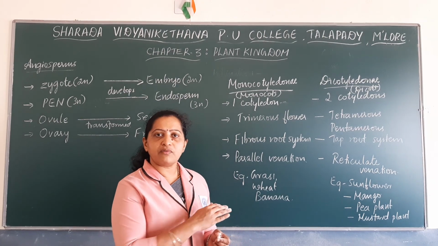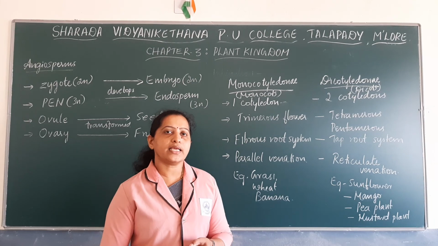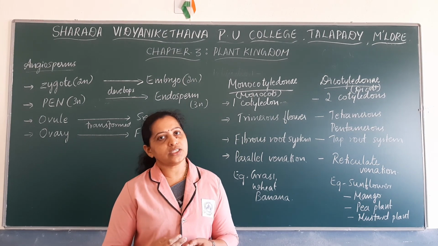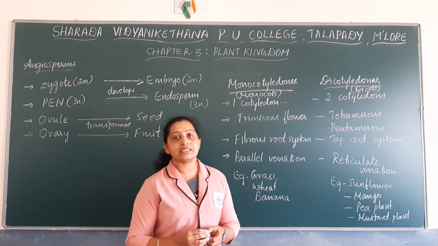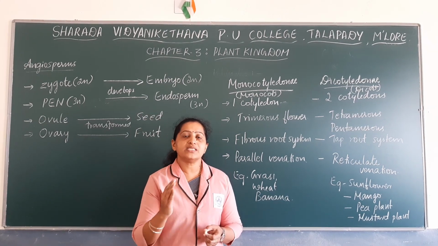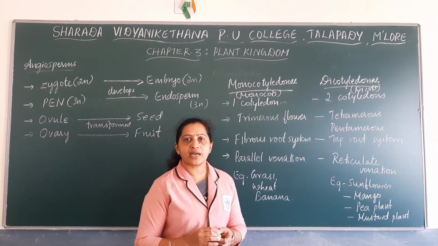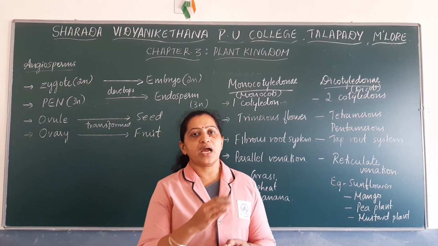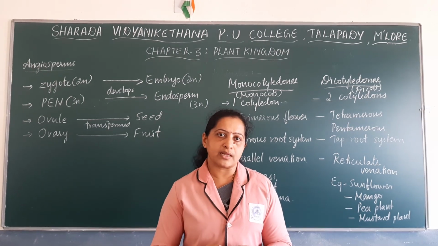So by this we have studied all the 5 divisions under kingdom Plantae. They are algae, bryophytes, pteridophytes, gymnosperms and angiosperms. Next we have to discuss the various types of life cycle in plants. There are mainly 3 different kinds of life cycle in plants. We have to note down the differences between these 3 kinds of life cycle.